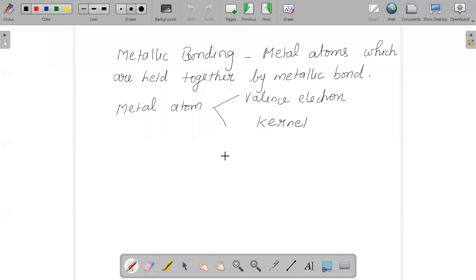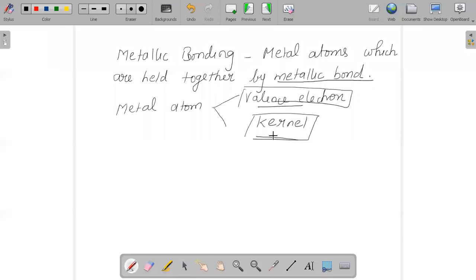Metal atoms are held together by a metallic bond. A metal atom consists of two parts. One part we call the valence electron, and the other part is the kernel. Kernel is the combination of the remaining part, apart from the valence electron.